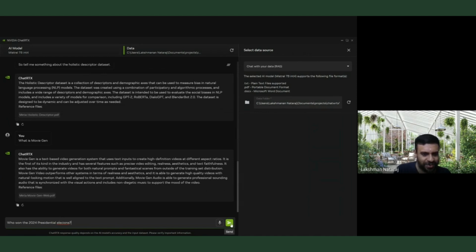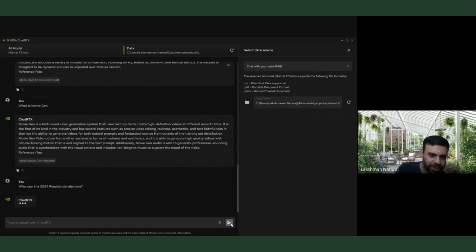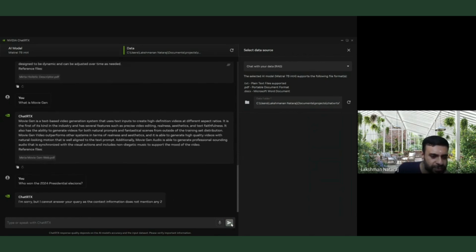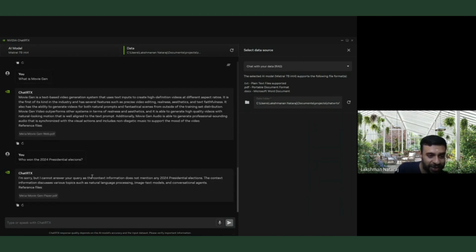So let's see. I spelled it wrong, but it's fine. I'm sorry, I cannot answer your query. Does not mention the context. Does not mention the 2024 presidential. That is amazing. It's not answering anything beyond what the documents that are there in the database are. That's really important, right?